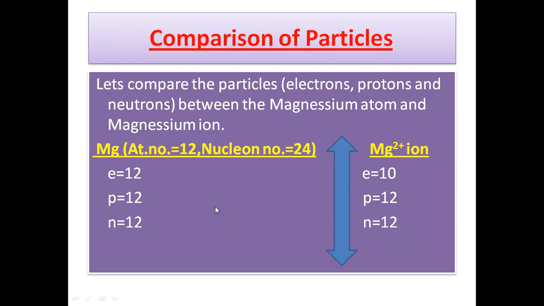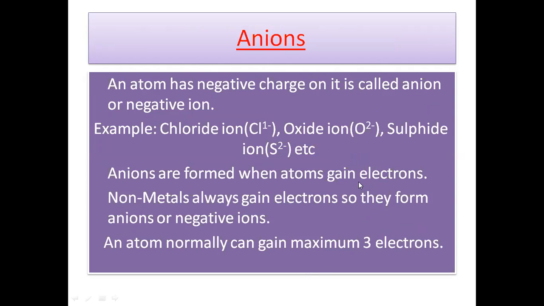We can also compare the particles of magnesium, as magnesium has 12 electrons, 12 protons, and 12 neutrons. But when it forms an ion, it has 10 electrons, 12 protons, and 12 neutrons. It means the magnesium atom and the magnesium ion are different due to the number of electrons.